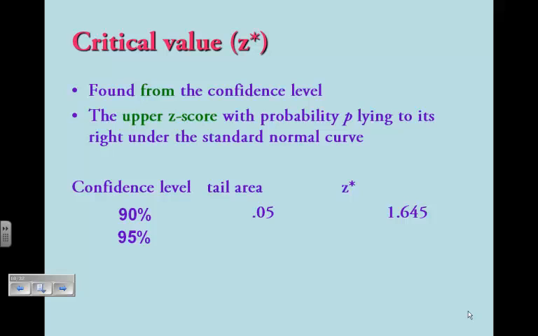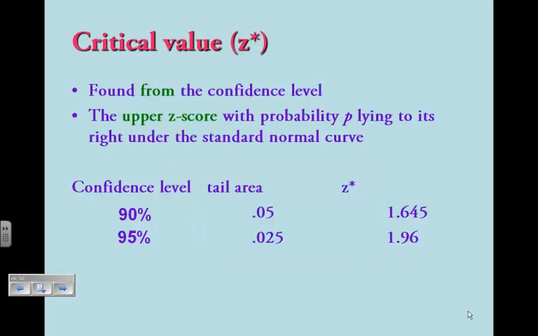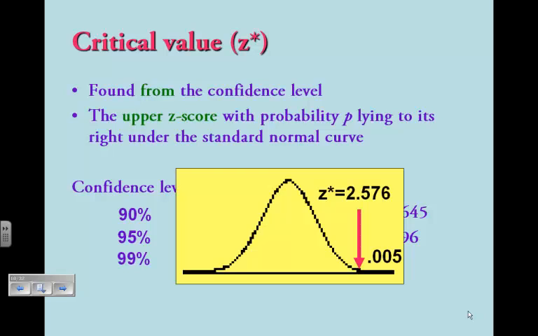Okay, a 95% would look like this. We'd have 95% in the middle, we'd have 2.5% on the left and 2.5% on the right. That's 2 standard deviations, well actually it's 1.96 standard deviations, so the z-critical is 1.96. And then the 99%, imagine that, 99% in the middle, which leaves us with 0.5% on the left and 0.5% on the right. And there's our critical value we need.